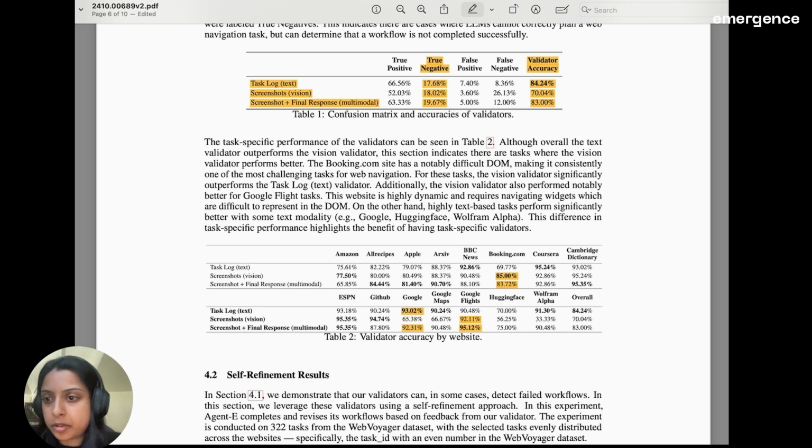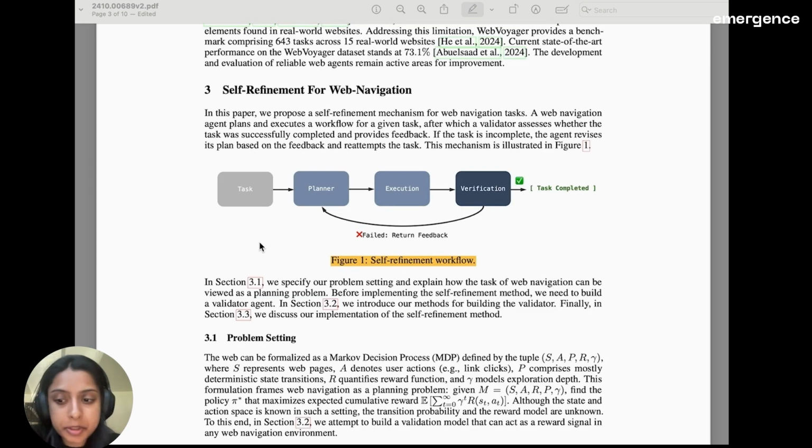improve accuracy. Now that we have identified that the validator works reasonably, how can we use this validator to improve our planning further? So the percentage we really care about improving is this true negative. So if the validator can identify these negative results, can we improve on them? We propose using a self-refinement workflow, which looks something like this.